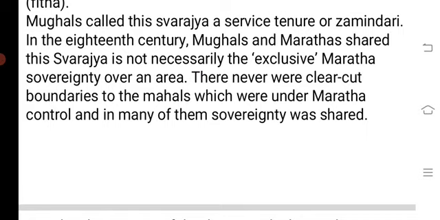On the one hand, the Marathas had accepted Mughal suzerainty and called them the Brahmanical ruler or the universal ruler. At the same time, the Mughals had accepted the Maratha claim for svarajya and called it a tenure. It was similar with other kingdoms also. The Mughals had a similar kind of relation, so it was not exclusive to these two polities.